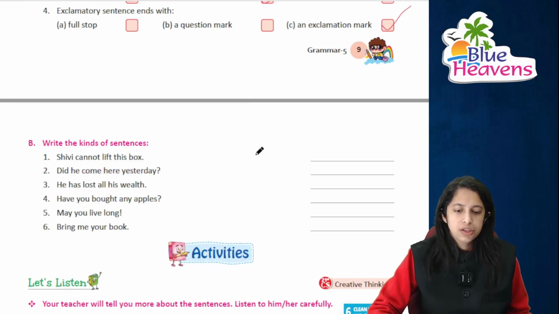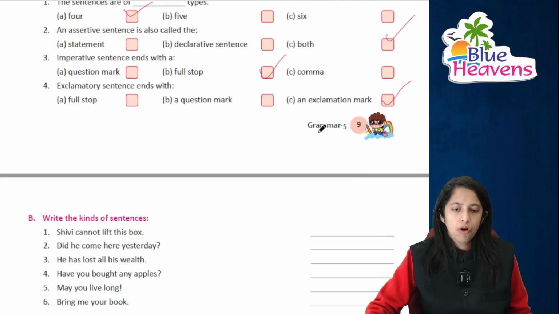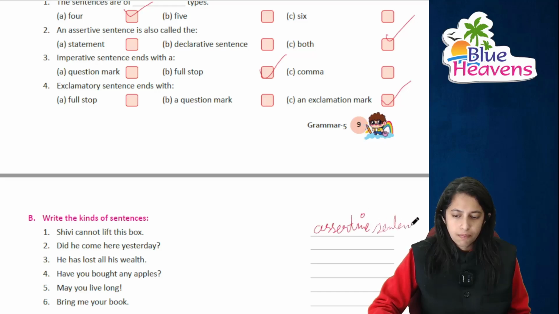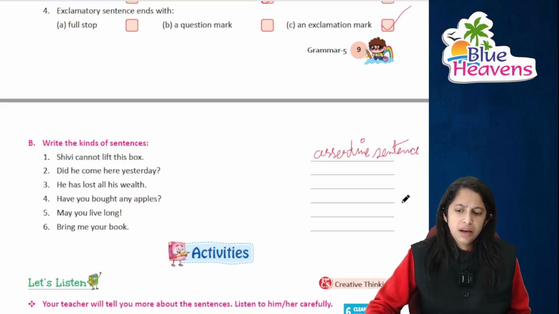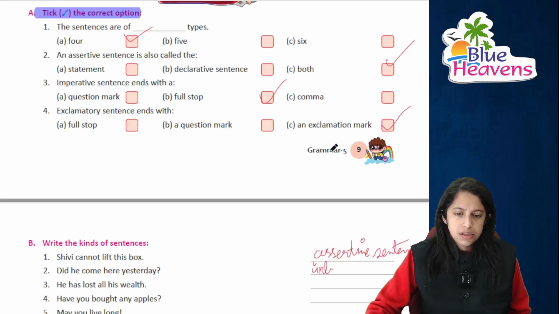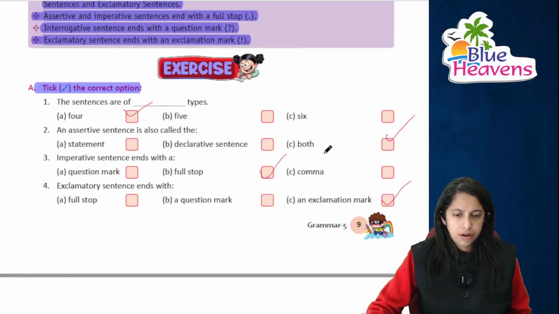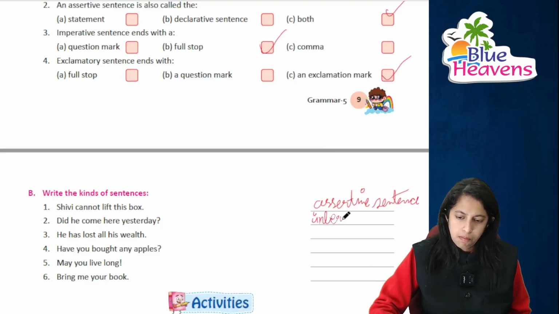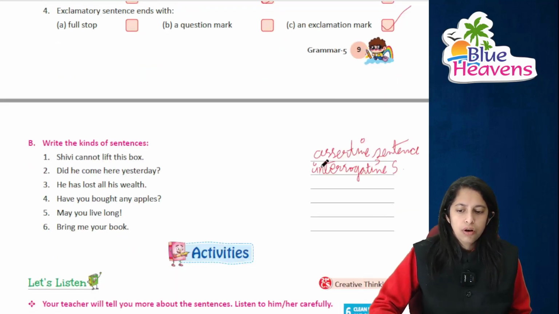Now what kind of sentence? Shivi cannot lift this box. You can see this is a normal sentence. It's an assertive sentence. Did you come here yesterday? Have you come here? This is an interrogative sentence. Right? He has lost all his wealth. Again, it's an assertive sentence.